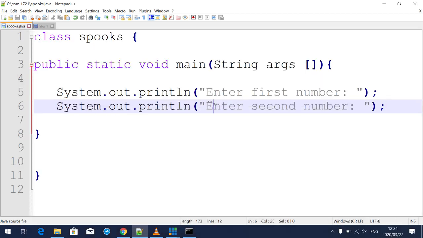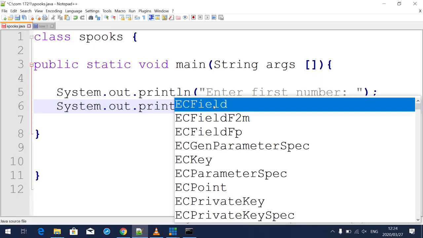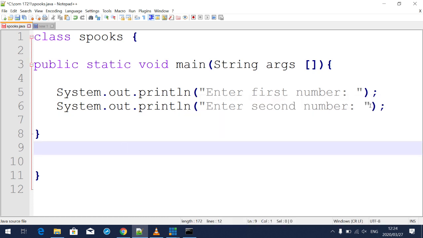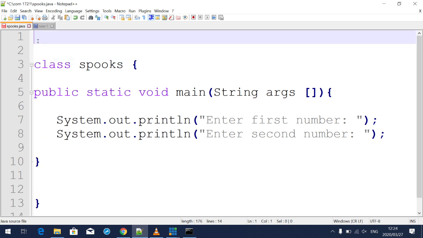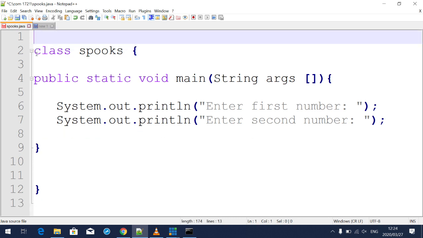I need to change this. So you see that. So guys, in Java, I told you that Java is an OOP language. You can call certain functions which are stored there so that you can use them. So we are going to call a certain function, and that function is called a scanner. Now what a scanner does,